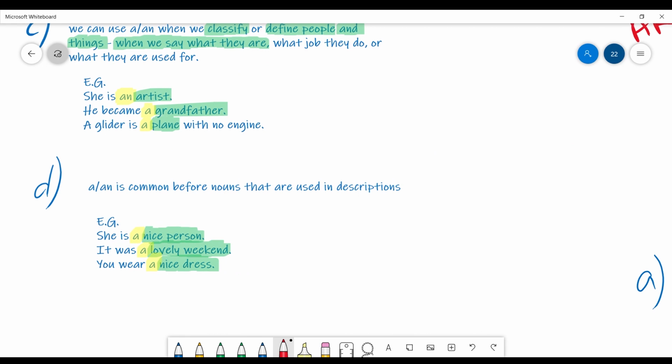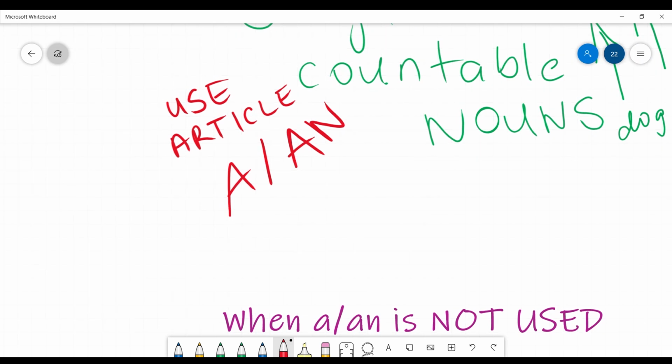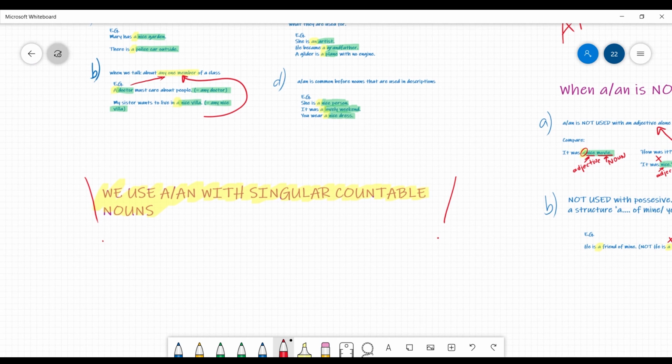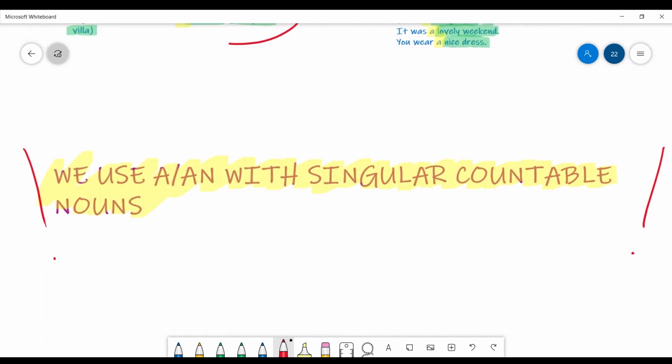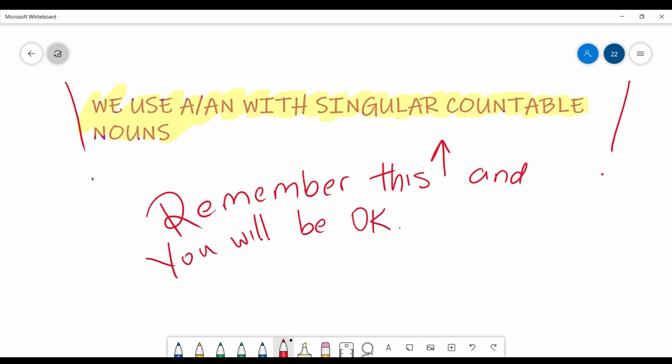Okay? Once again, what I highly advise and encourage you to remember from this class about the articles a or an is this one little summary, one sentence, which says: singular countable nouns require an article at the beginning of them. Okay? Just remember this and you will be okay. I can promise that. Those are all the rules and nuances about using articles a or an.